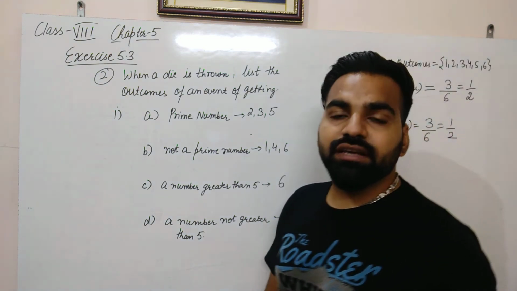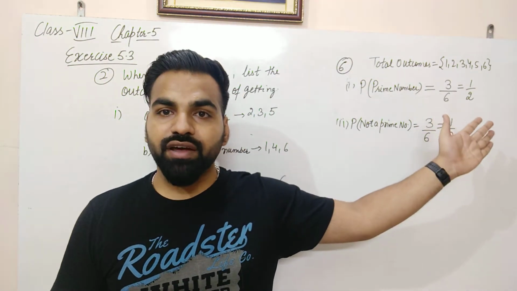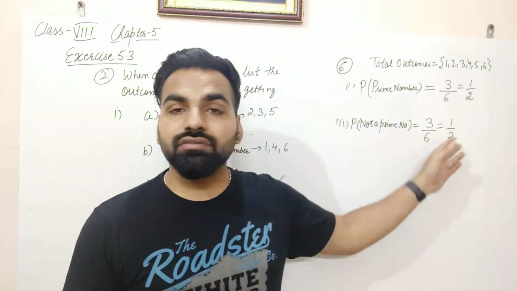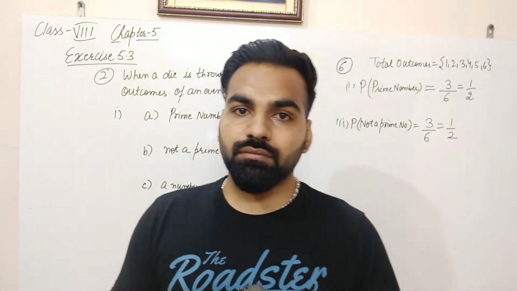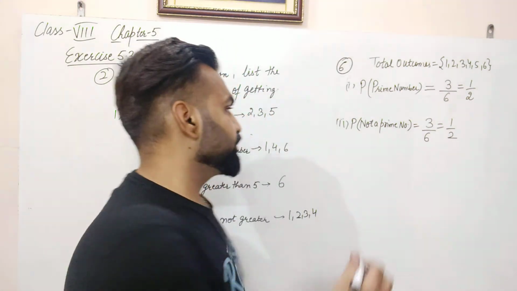So in short we can say that there are 50-50 chances. 1 by 2 means 0.5 and in percentage it will be 50%. So there are 50-50% chances that the number will be a prime number or it will be not a prime number.